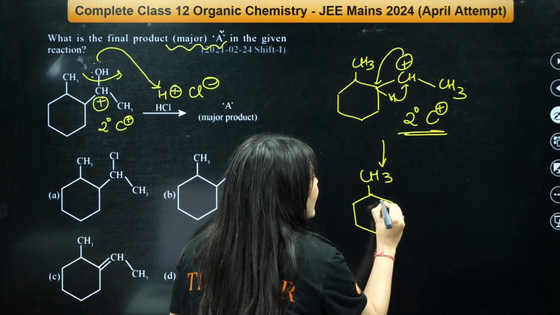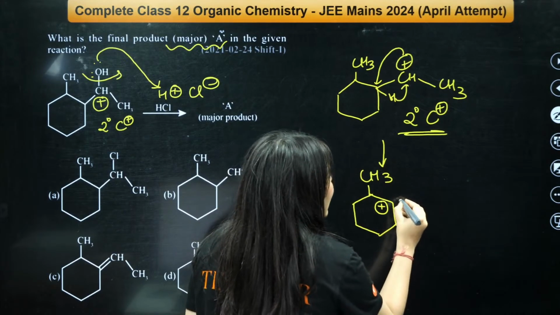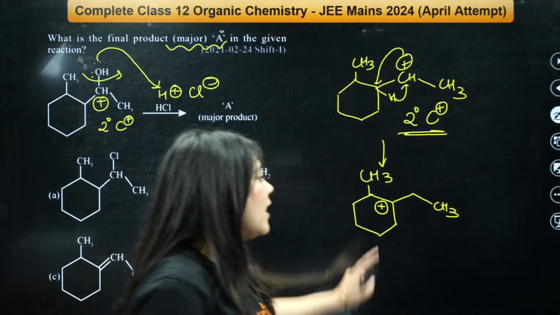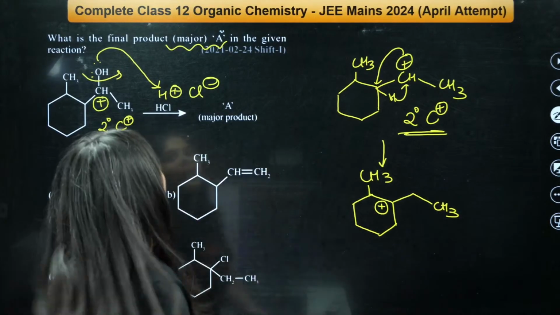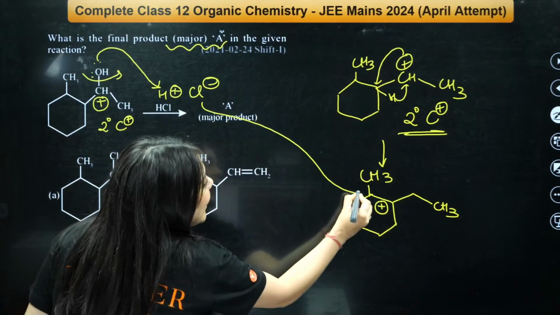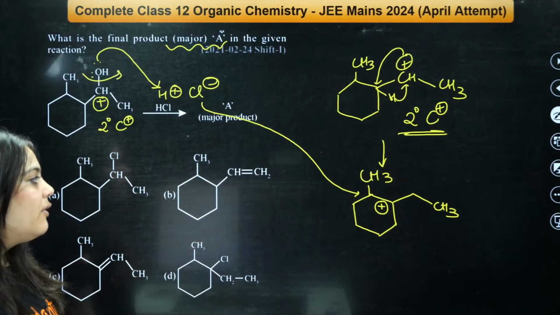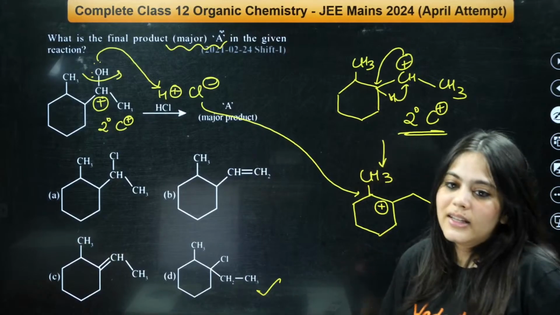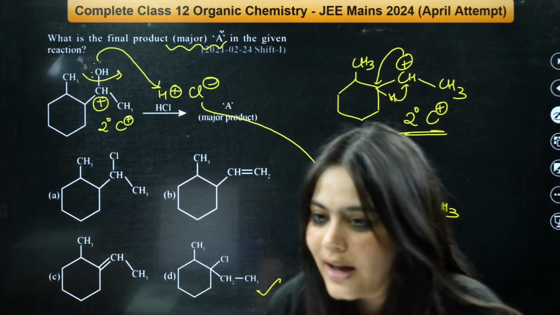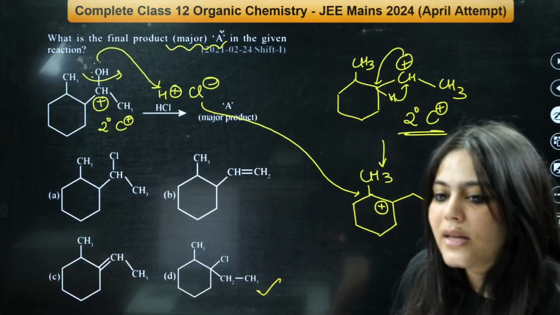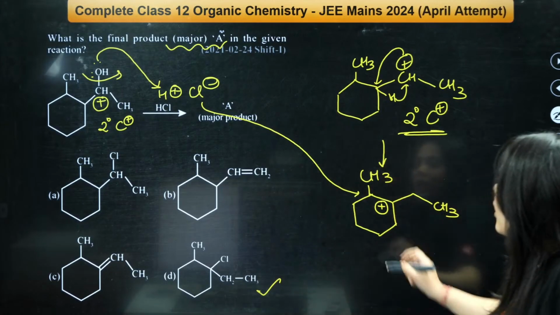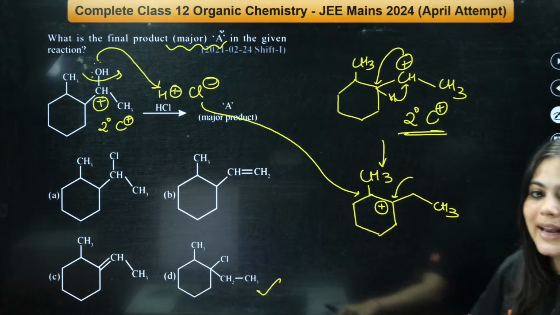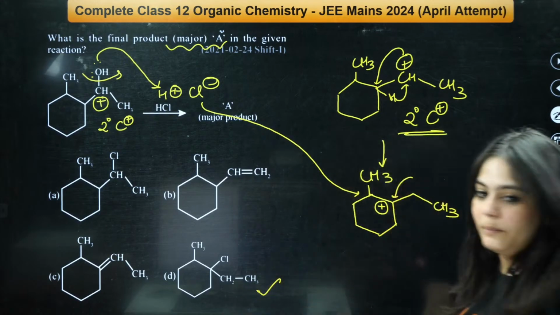Hence, the next carbocation will be formed like this. CH3, here will be the positive charge, right? Here will be the CH, here will be the CH3. So here the positive charge is formed. Now this Cl minus will attack this positive charge. So the correct answer is D. Whoever gave the correct answer D is absolutely right. Correct, Sanjay. Before Sanjay, there was somebody else who gave the correct answer. So chlorine will attack this carbocation over here, right? So the correct answer option is D.